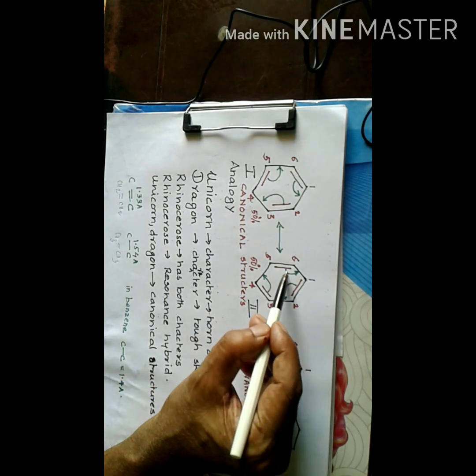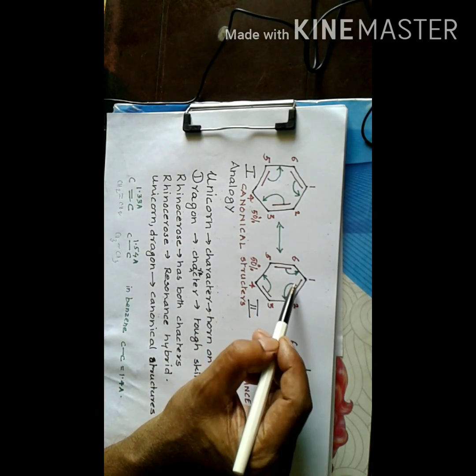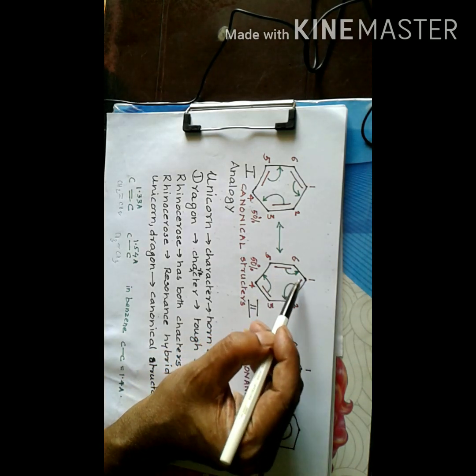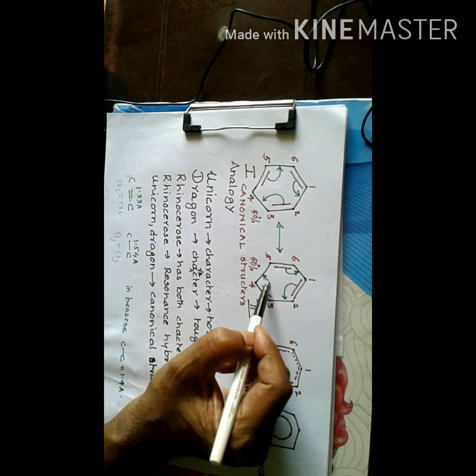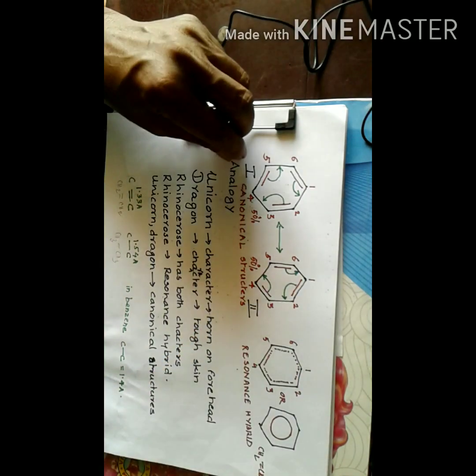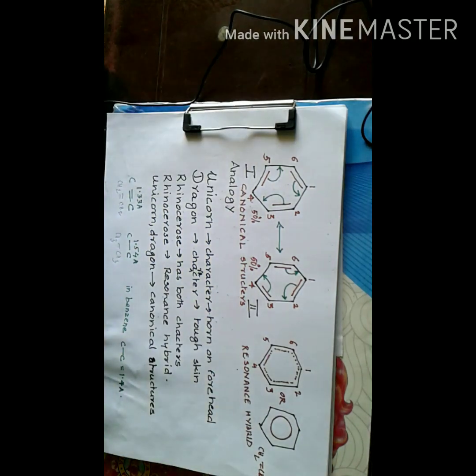In structure 2 also such movements occur, so that we can get back structure 1. So these pi bonds or pi electron pairs are continuously moving along the hexagonal ring structure of benzene. Now let us see one analogy for resonance.